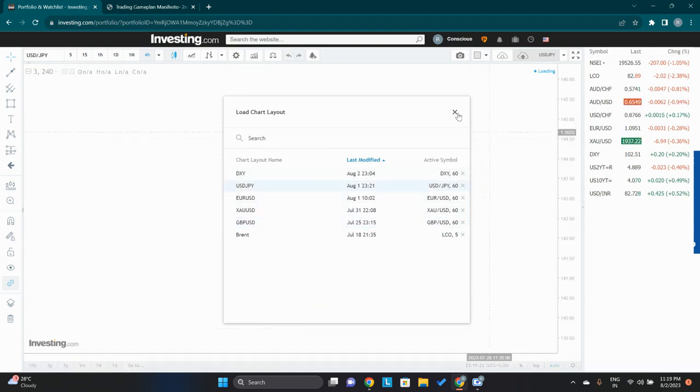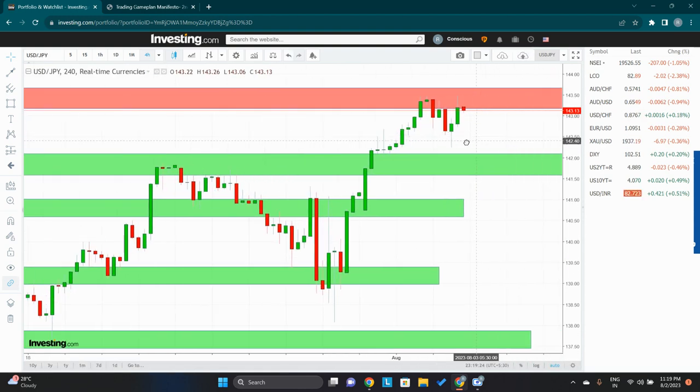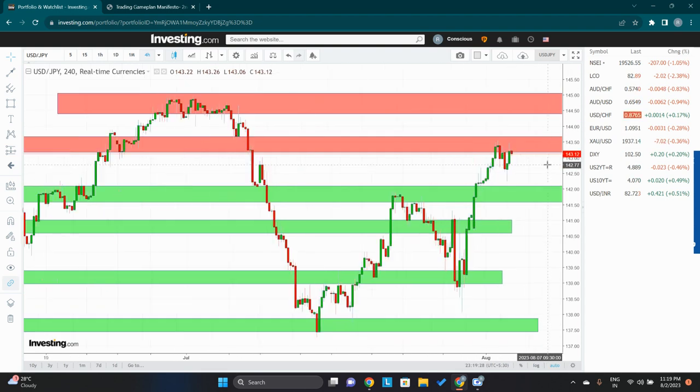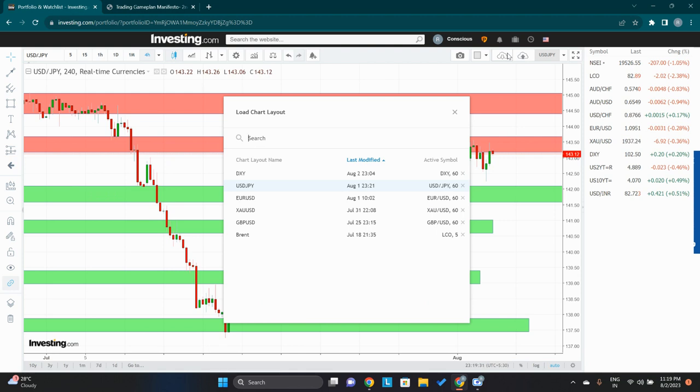We'll see USD/JPY. JPY is, as usual, also super bullish. It's preparing to give a breakout above this level also. So everything is pointing in favor of the dollar.